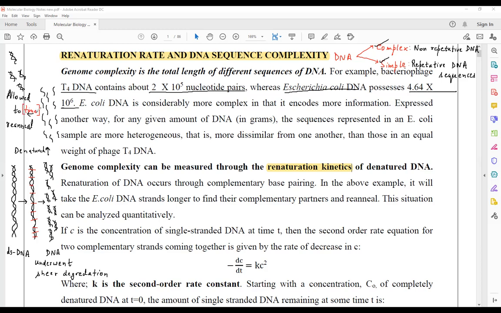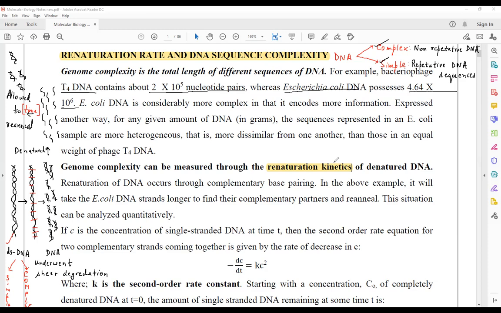The time period of the re-annealing will decide whether the initial double stranded DNA which was being taken was simple or complex. So whether the dsDNA was simple or complex is being determined by the time of renaturation.